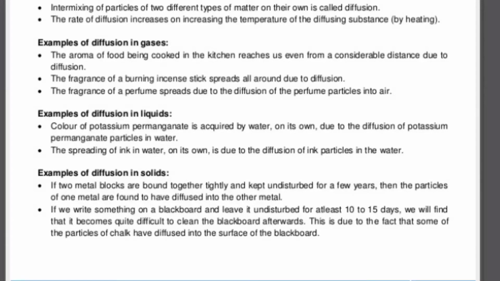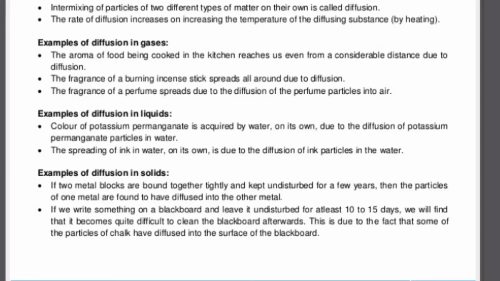Also, if we write something on a blackboard and leave it undisturbed for at least 10 to 15 days, we will find that it becomes quite difficult to clean the board afterwards. This is due to the fact that some of the particles of chalk have diffused into the surface of the blackboard.